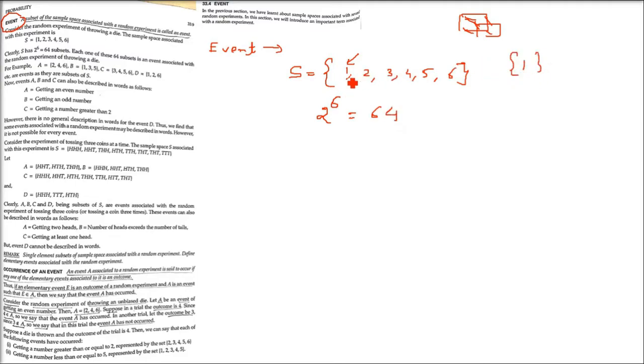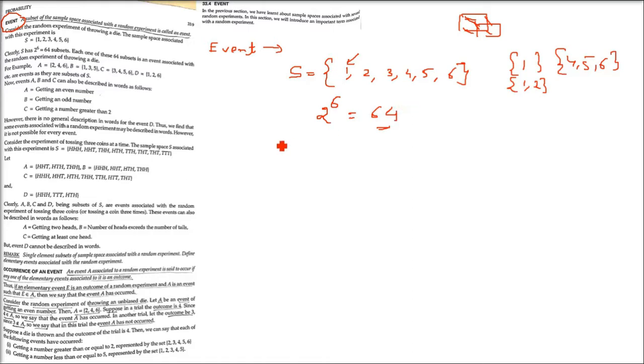For example, let us take the subset {1}. {1} is a subset. Say {1, 2} is a subset. And let us take {4, 5, 6} as a subset. These are all subsets. For this you have to go to set theory; you have to know set theory, then only you will be able to understand all this.